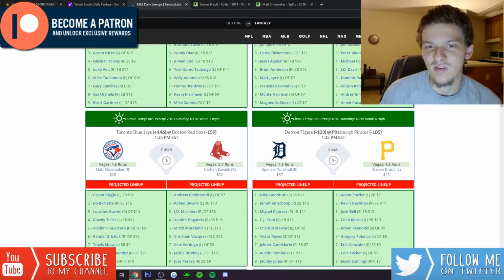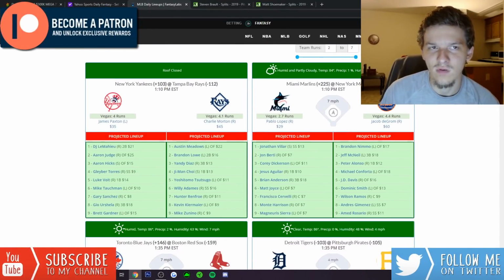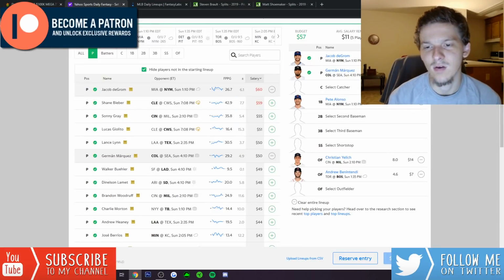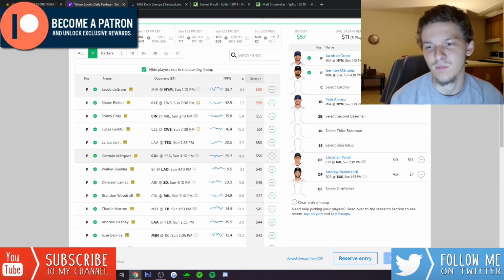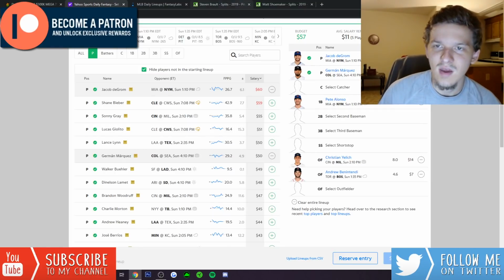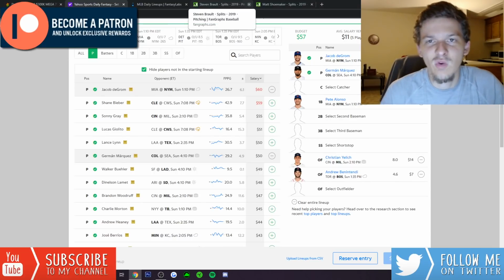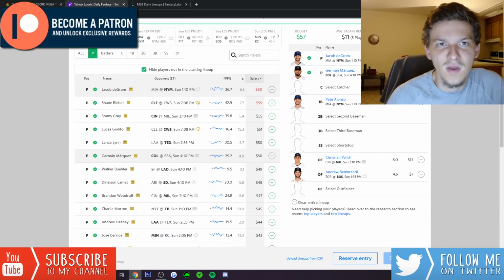Definitely going to be stacking the Red Sox though. Don't think I'll go to the Mets or the Brewers. So Alonso and Yelich will be just more one-offs for me. But I'll definitely have Benintendi exposure because I'm going to be stacking up the Red Sox for sure. But yeah, that's kind of what I'm looking at for bats today. Just 3 specific hitters I like for DraftKings and for Yahoo.